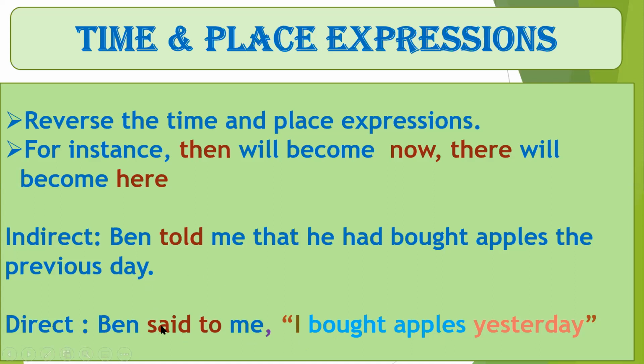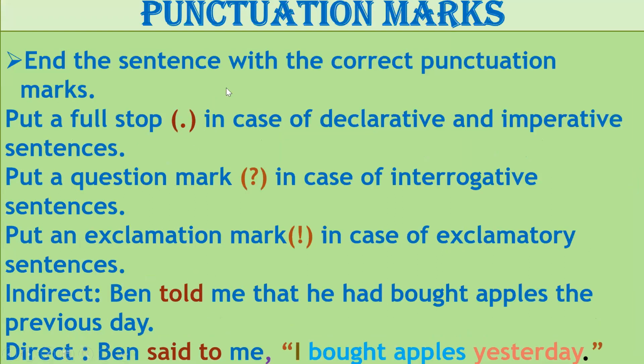So we changed first the reporting verb. Now let us see what all we changed. Again, the last thing is that the punctuation mark is very important. You have to end the sentence with the correct punctuation marks. In case of a declarative or imperative sentence, the correct punctuation mark is a full stop. In case of an interrogative sentence, the correct punctuation mark is a question mark. And in the case of an exclamatory sentence, the correct punctuation mark would be an exclamation mark.